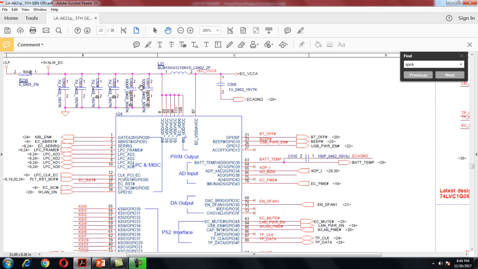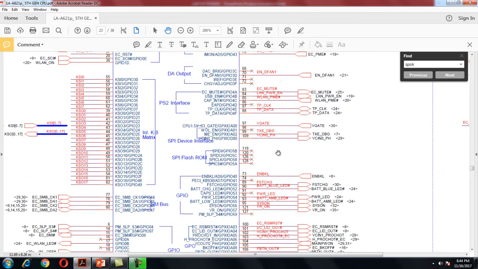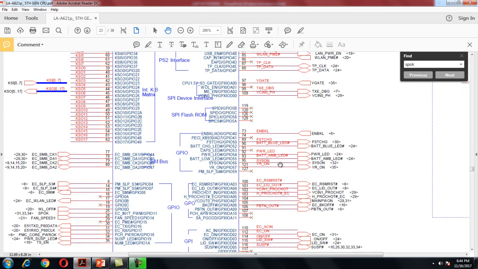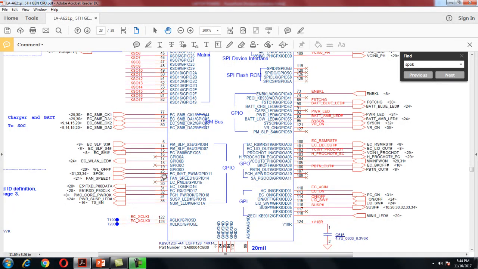Then the next signal you have to check is called EC on, which is on pin 112. This is EC on. When the SIO receives the signal, if the SIO is okay, it sends one signal called EC on, that is pin number 112. Then the SIO turns on both the 3.3 and 5 volt, and finally the SIO receives a SPOK signal. You can see on this side, on pin number 25, the SPOK signal.